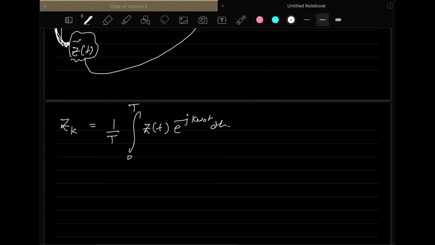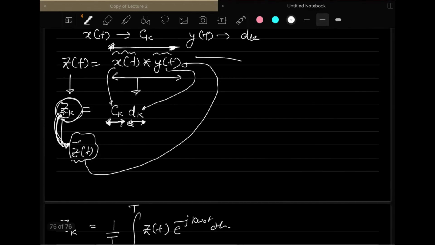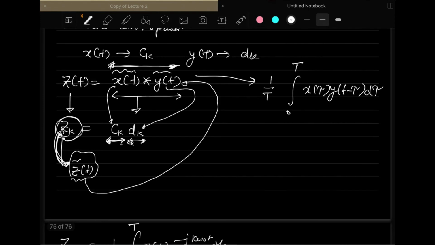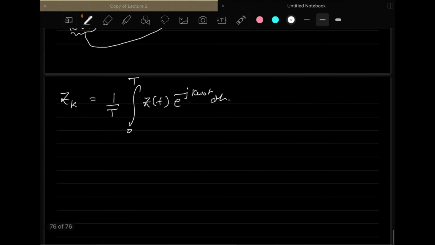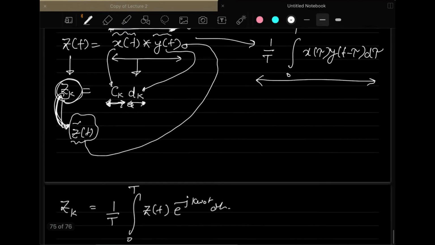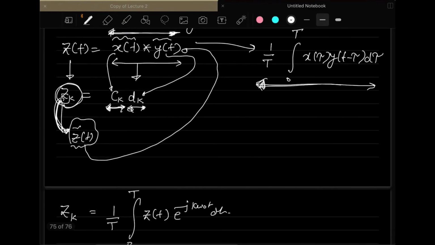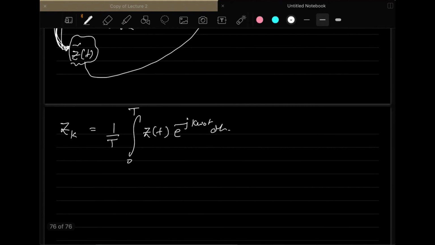And another important thing that you know is that your z(t) here, though it is written as a convolution, the exact expression will be like, you will be taking one time period of that. So it will be the integral of x(tau) y(t minus tau) d tau. So this is basically the expression for your convolution operation. So here what we are doing is, we are substituting this expression for the convolution operation in this particular thing.